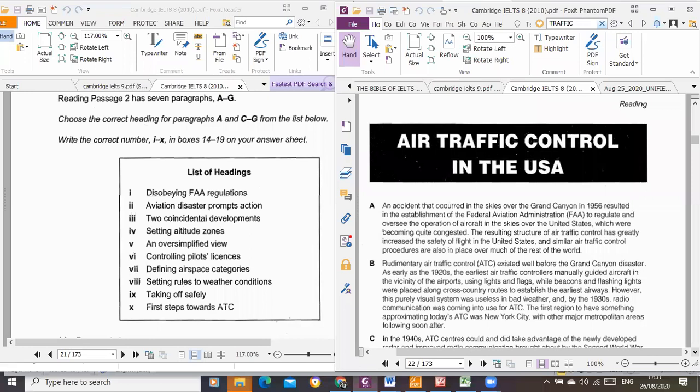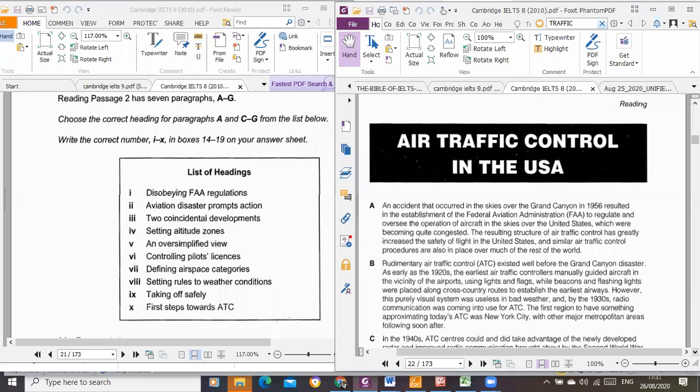So now, I will have you read through paragraph A. Think through it, form ideas. What is the central theme of this paragraph A? Then look for what you think is the main idea in paragraph A, all right? Paragraph C, D, E, F, G. So you just look at that.